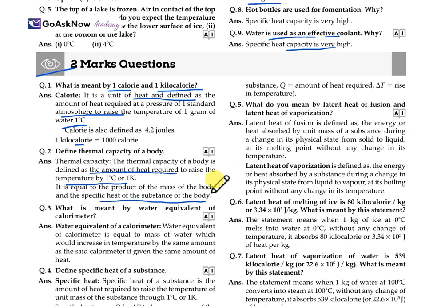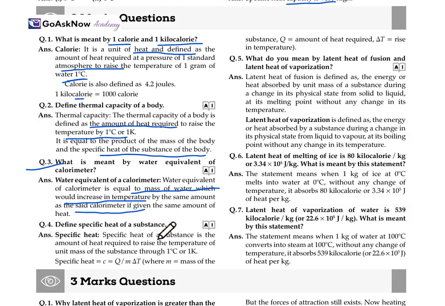What is meant by the water equivalent of a calorimeter? The water equivalent of a calorimeter is equal to the mass of water which would rise in temperature by the same amount as the calorimeter if given the same amount of heat. This is the water equivalent of a calorimeter.